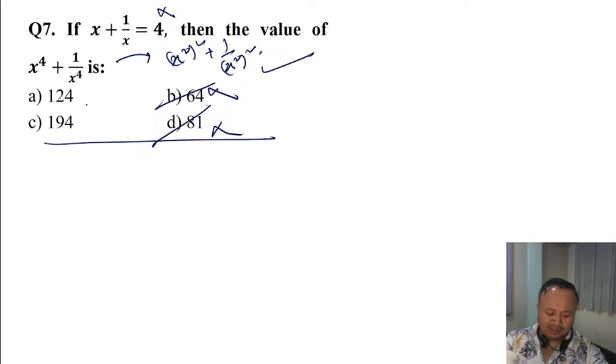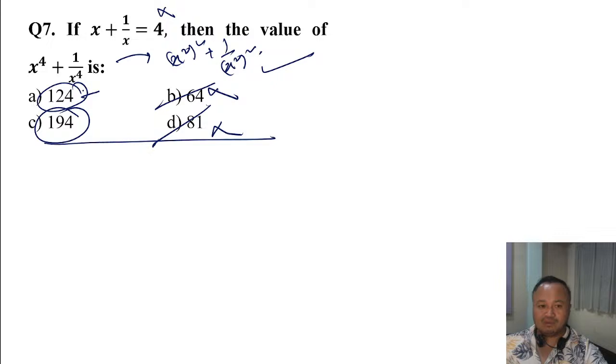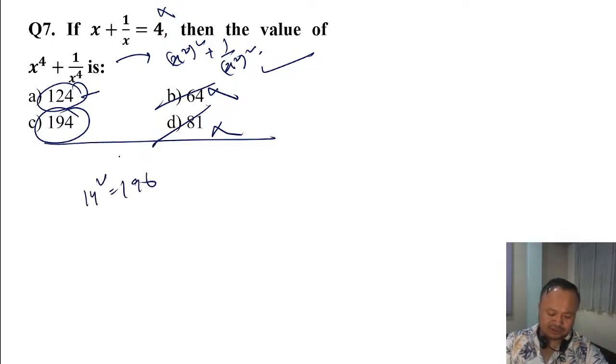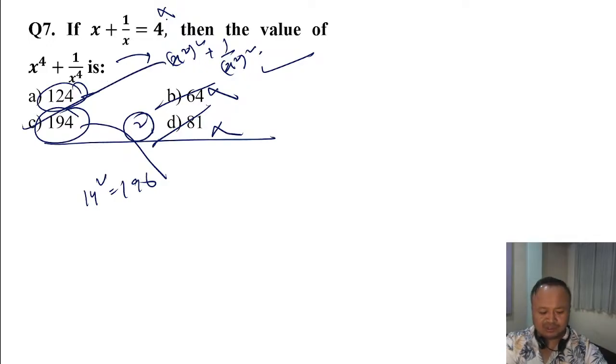14 square is 196, 11 square is 121, 12 square is 144. Remember 194 and 196: 196 is a perfect square, 14 square is 196, so there is a gap of two difference, so the answer is 194. Without using this also, whatever they have given you in the question, it doesn't matter; the thing is how to choose very correctly.